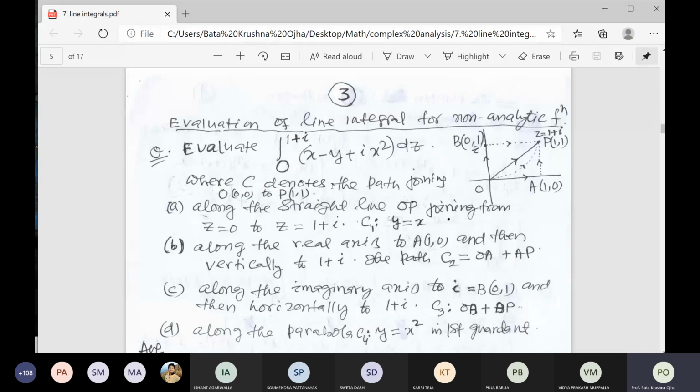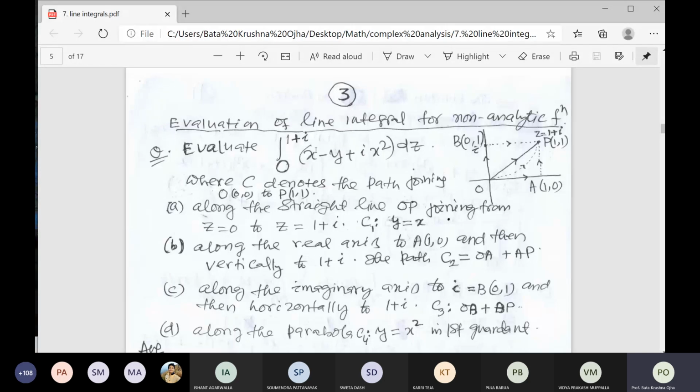Your function f(z) is equal to x minus y plus i x square, so u is equal to x minus y, and v is equal to x square. Here you see the CR equation is not satisfied. If you find the derivatives, del u, del x, del v, del y like that, you will find the CR equations are not satisfied, so it is called a non-analytic function.